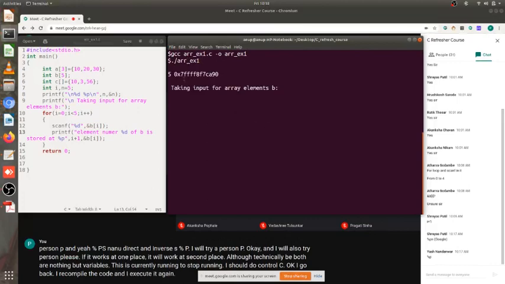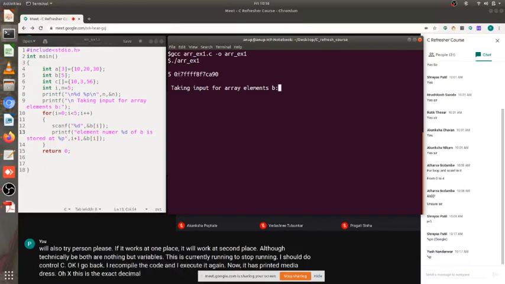Now it has printed me the address 0x. This is the hexadecimal number. I was right about it that the addresses are treated as hexadecimal numbers, but the format specifier that I was trying to use to print was different. So you just note this address is very big because the machine architecture is 64-bit. That's the reason. On the Turbo C3 editor, you will get a 6-digit or 8-digit value, not more than that.